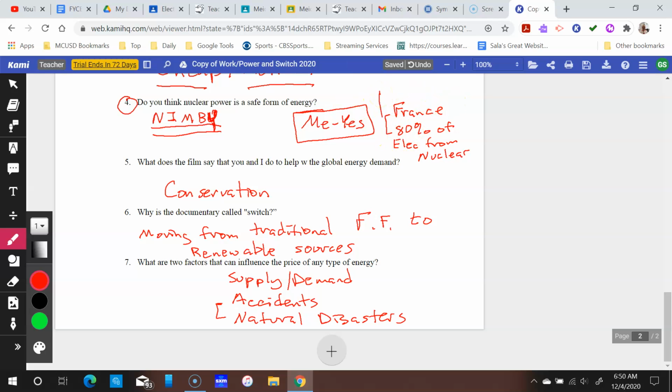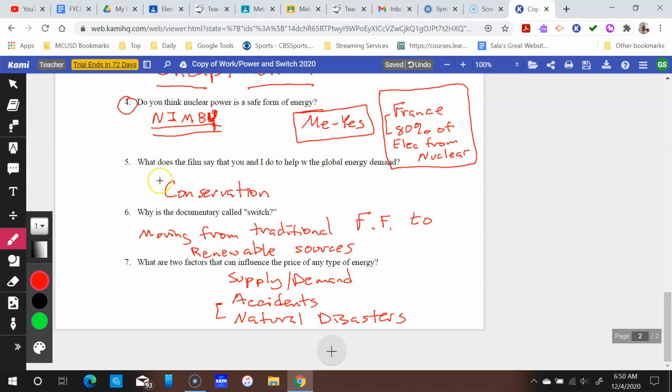And then you take a country like France that does not have the advantages that, say, the U.S. has with hydroelectric, or a lot of energy sources. So they run 80% of their electric from nuclear.